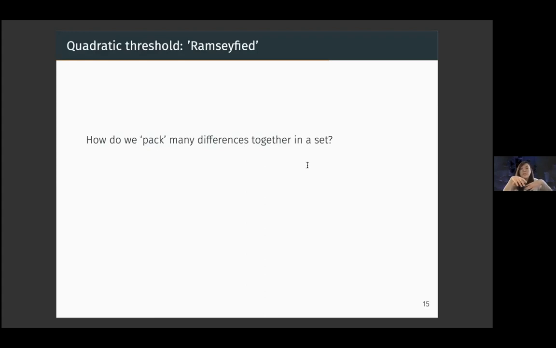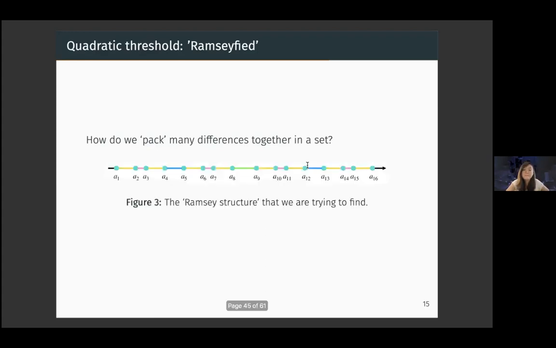One question we want to ask ourselves is that in the quadratic case, we really want to pack together many differences. How can we pack many differences together compactly in a set? I have a diagram here of the Ramsey structure that we are trying to find in our set. We will use a Ramsey-like argument, where we want to stack the differences together in a periodic way.